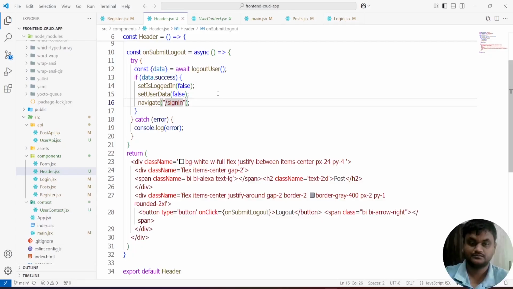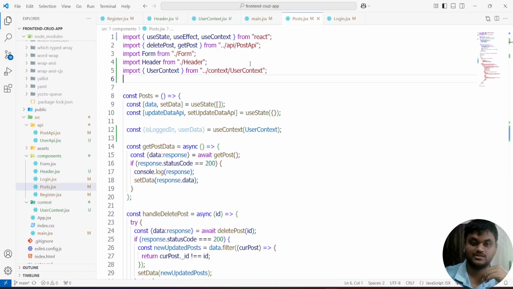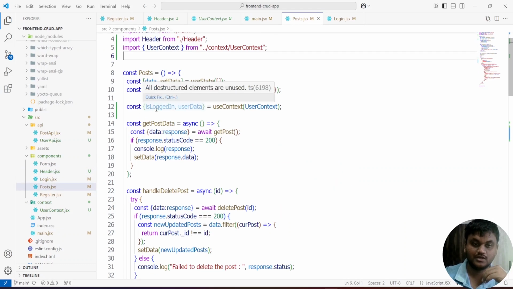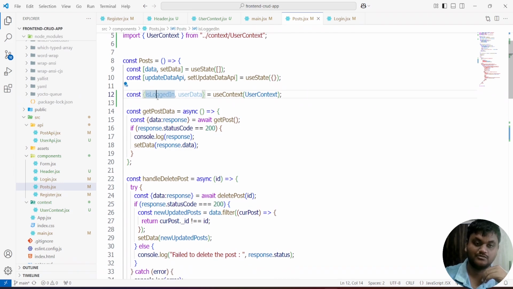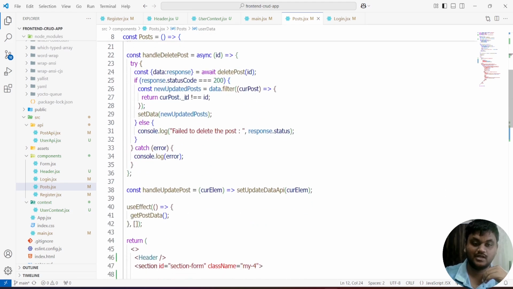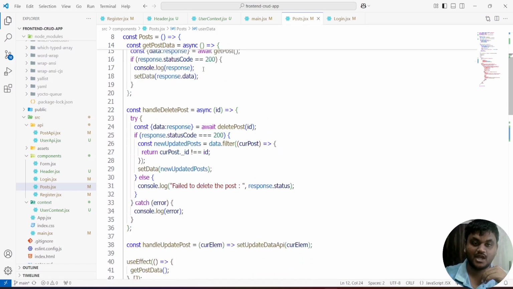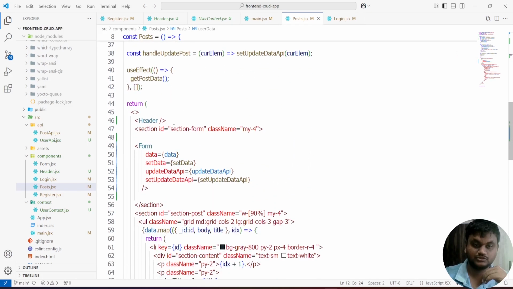For that, in the post of the application, I already imported these two things, is logged in and user data. These things I'm using to show my data here.